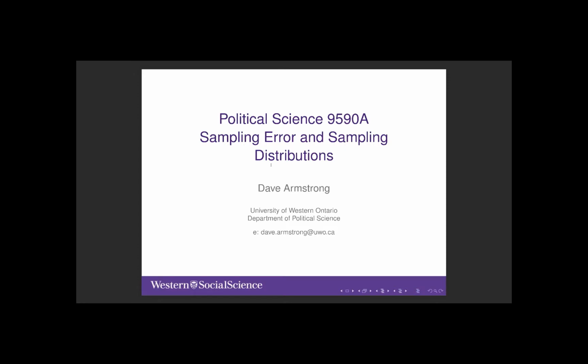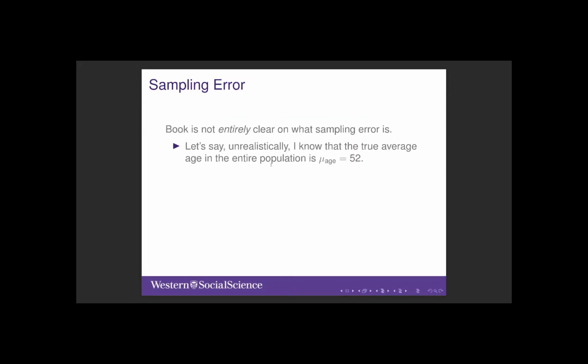I wanted to spend just a few minutes talking about sampling distributions because of their importance in understanding how we make inferences. The book is not entirely clear on what sampling error is. I want to talk about a simple example that might clarify it.